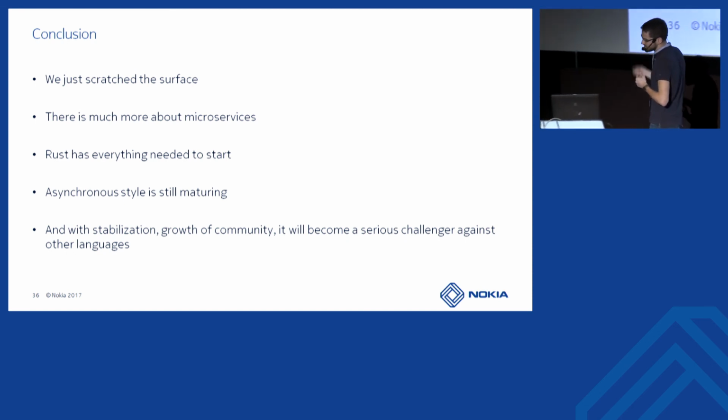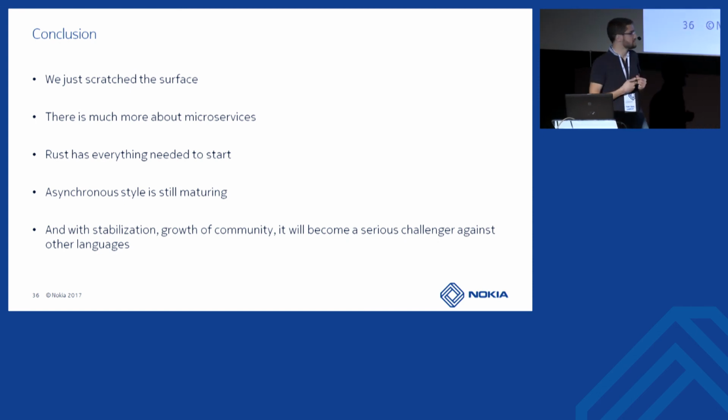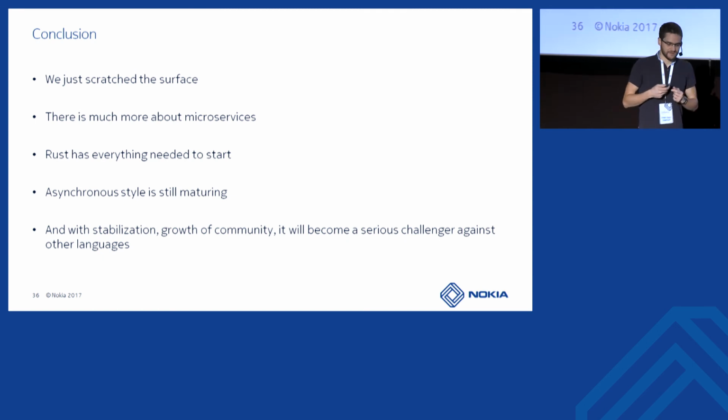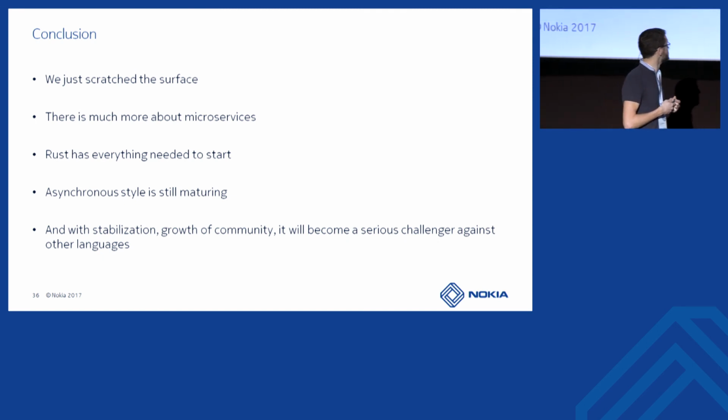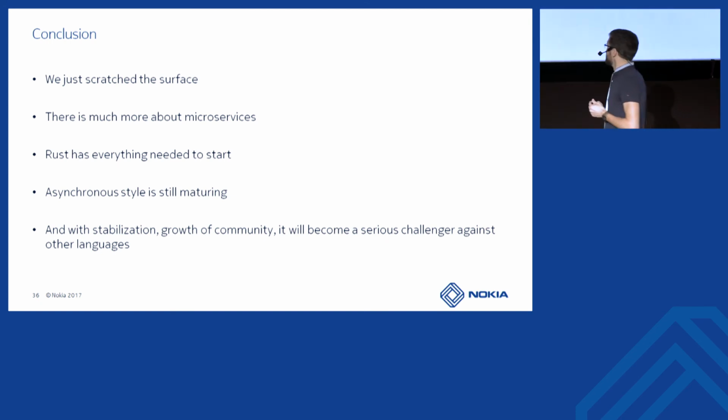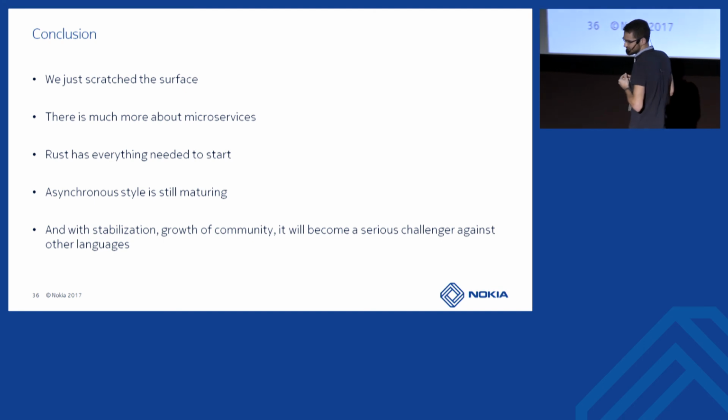There is service discovery, which we haven't talked about, monitoring, and other patterns like circuit breaker and so on. We had to start simple with the basics, and now we will be able to start studying what comes next. Rust has all the basic blocks if you want to start with microservices.